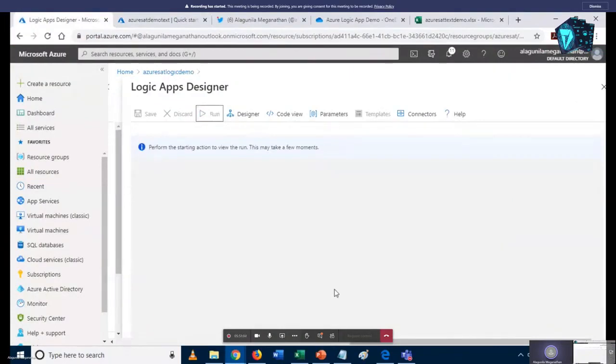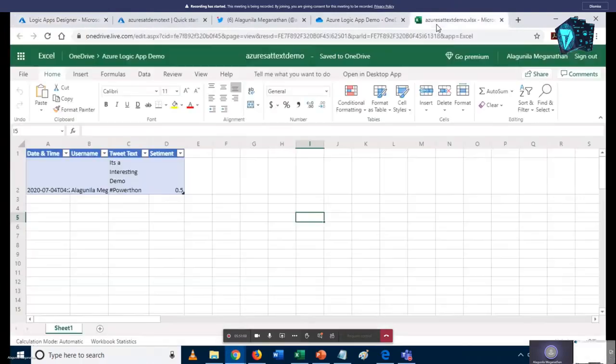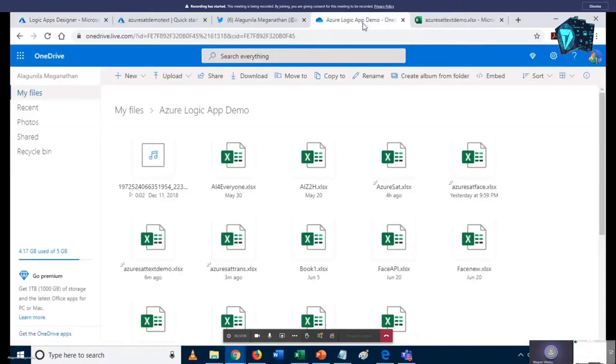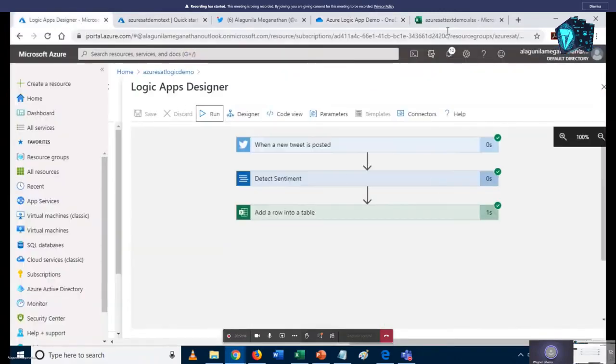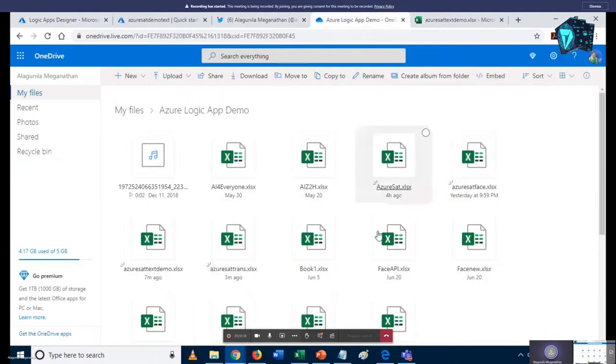So now you can put it, yes. So you have to run it first. The demo. So it's run. Let's check. Yes, it's the text demo.